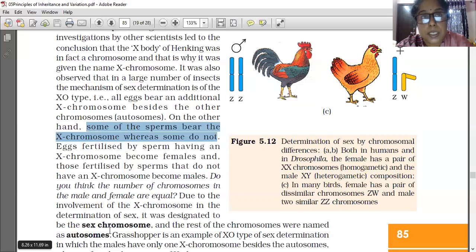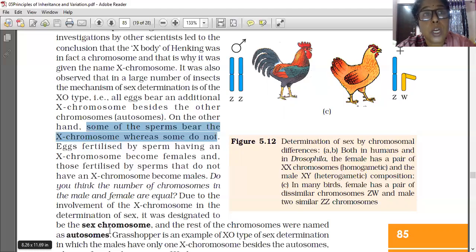In insects, some sperms carry the X chromosome and the remaining half do not carry the X chromosome. Those that do not carry it are mentioned as 0, and those that carry it are mentioned as X. Suppose the X chromosome containing sperm fertilizes the egg, then it will be XX, which is considered a female.